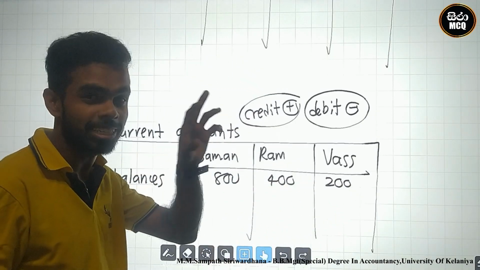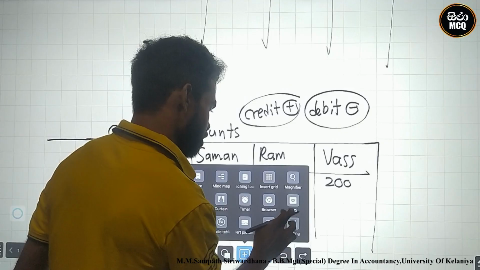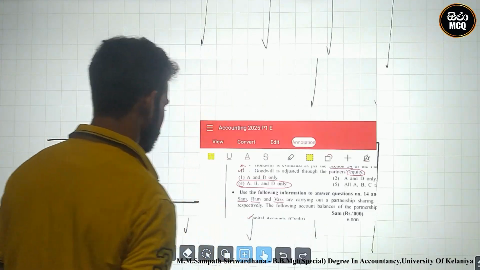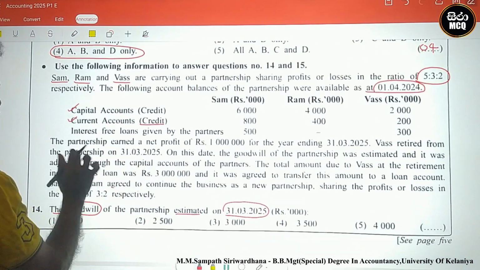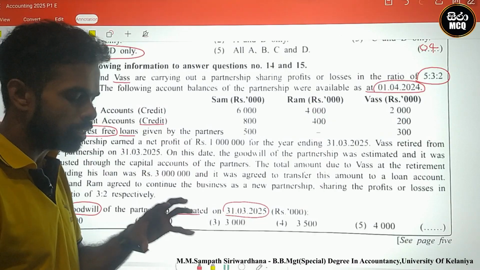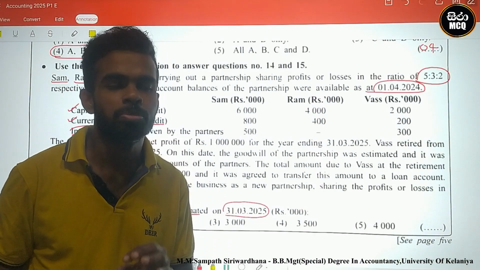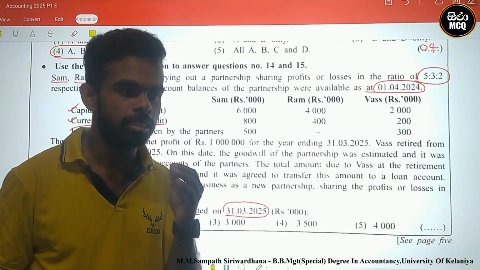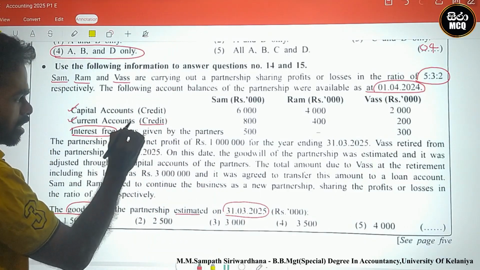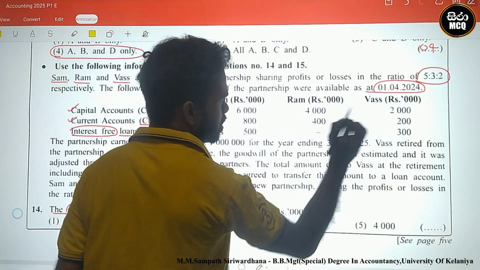This is a credit, and credit is plus. Let's go to the other item. Interest free loans. Interest free means no interest. No interest loans given by partners: 500 and 300.